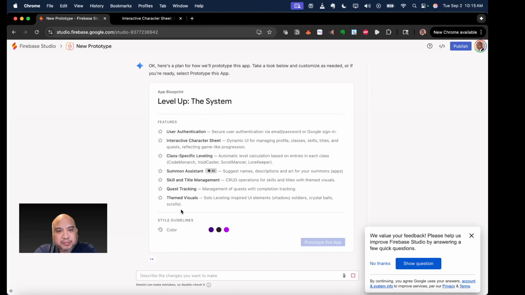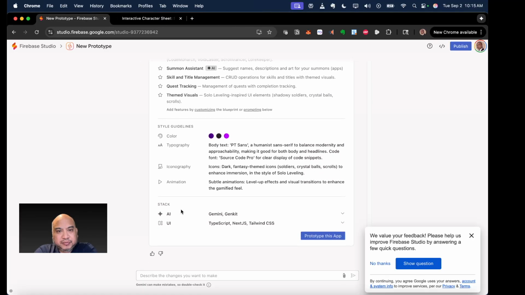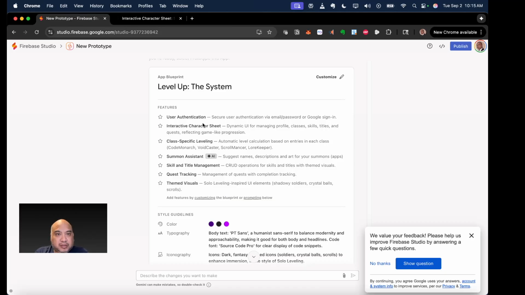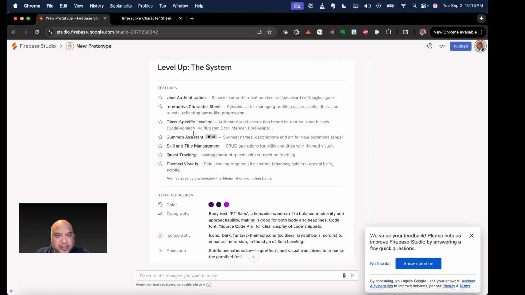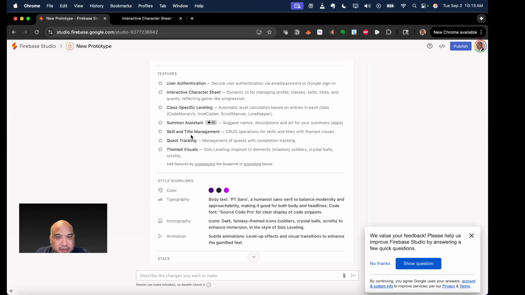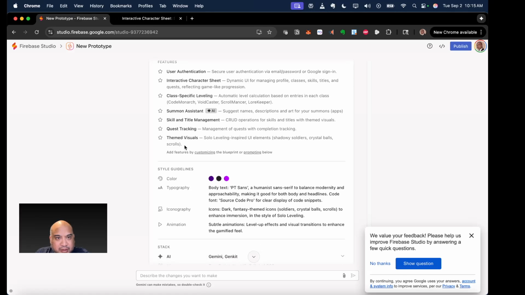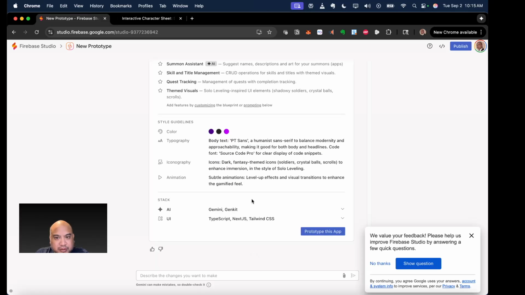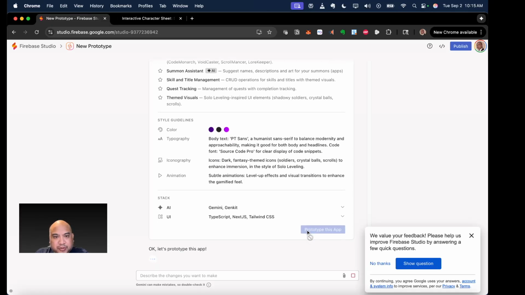It's giving me the plan. So here's the blueprint: user authentication, interactive character sheet, class specific leveling, skill and title CRUD, quest tracking, theme visuals. Okay, looks pretty good. Let's prototype this app.